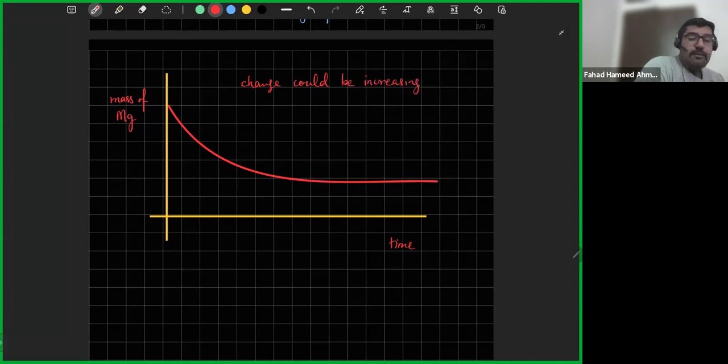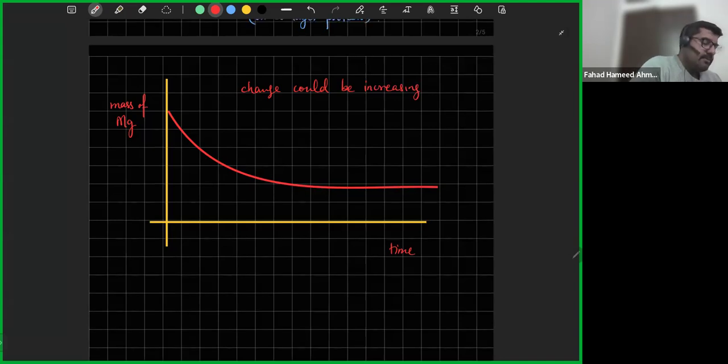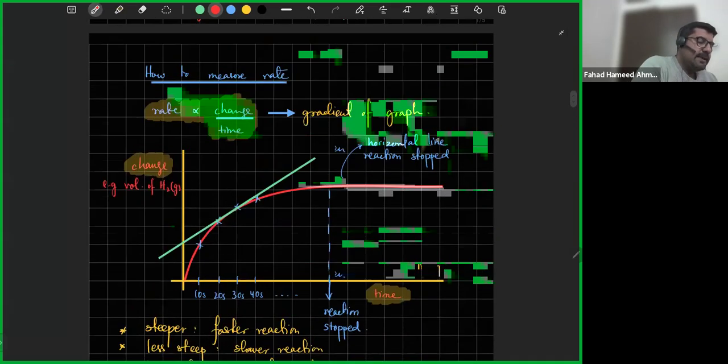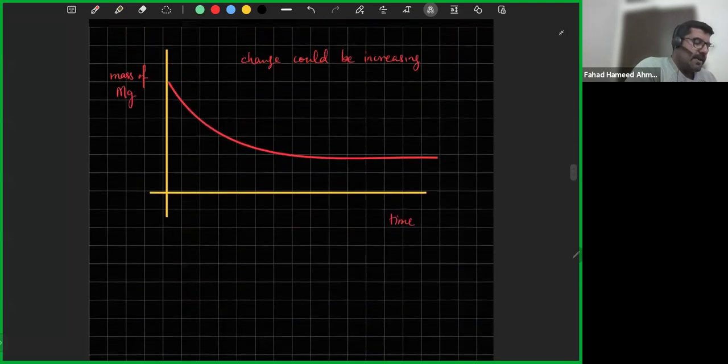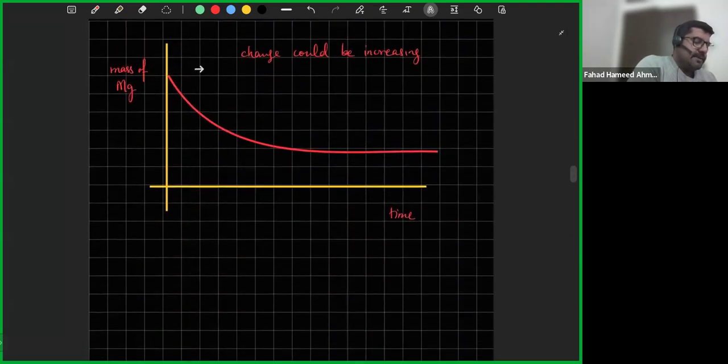So the graph could be going upwards, like the one over here, where the volume of H2 gas was increasing. It could be an increasing change, more and more H2 gas is being made. Or maybe the reactants get used up, so the mass of Mg starts decreasing. So the change could be increasing or decreasing.